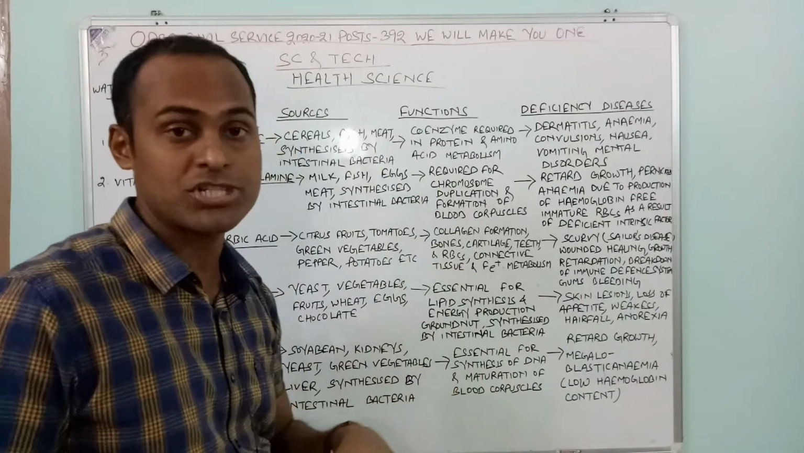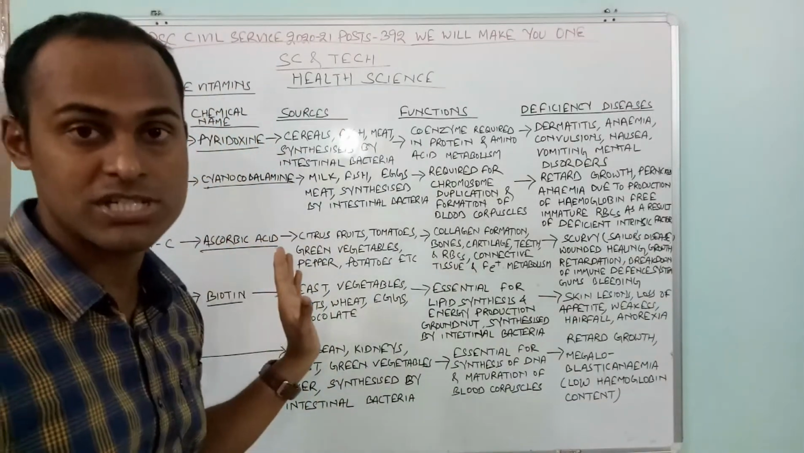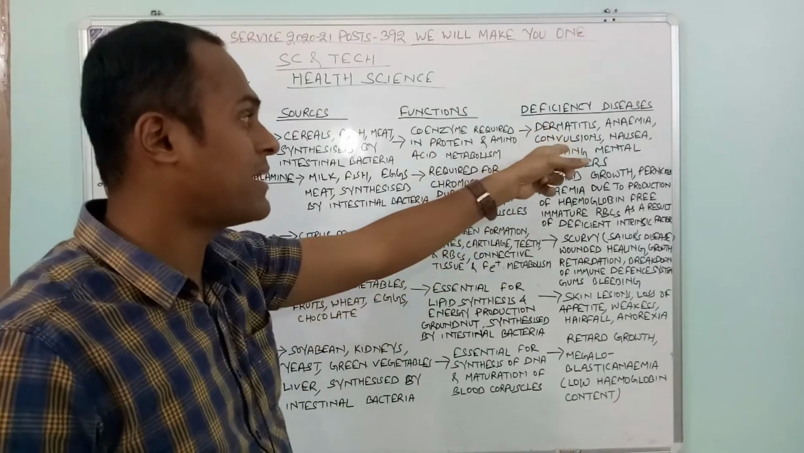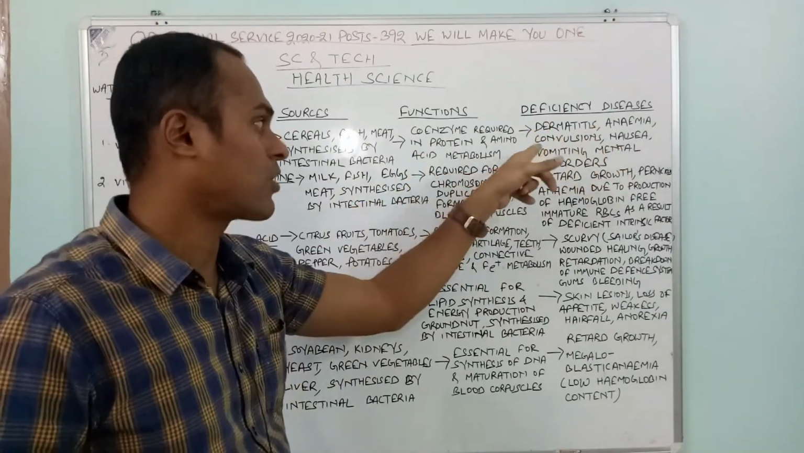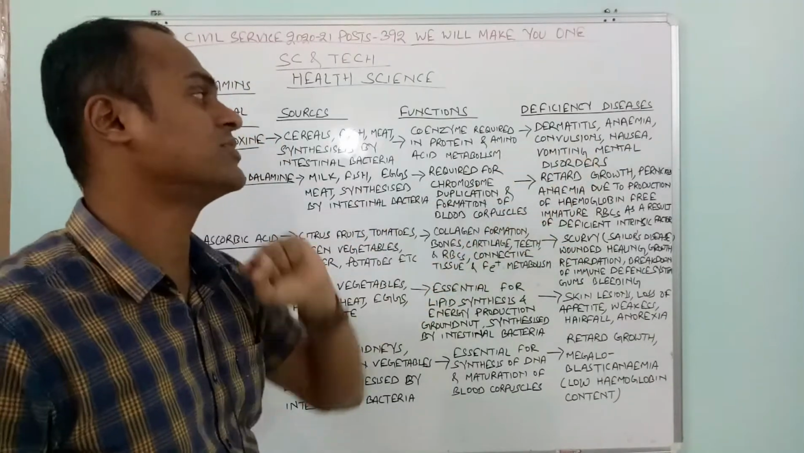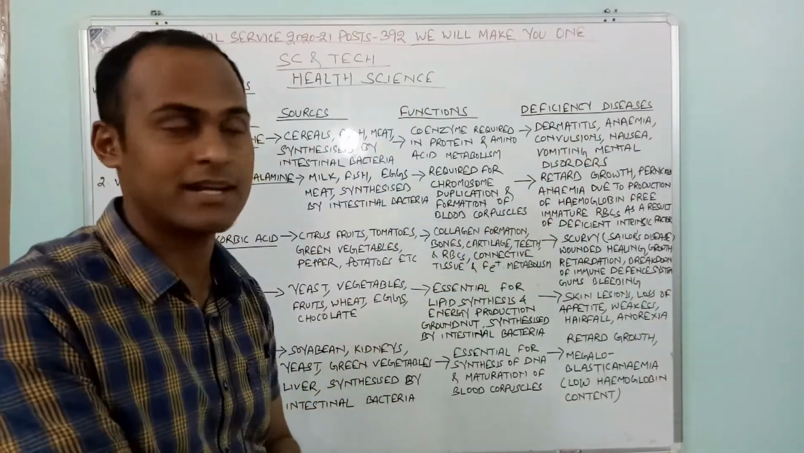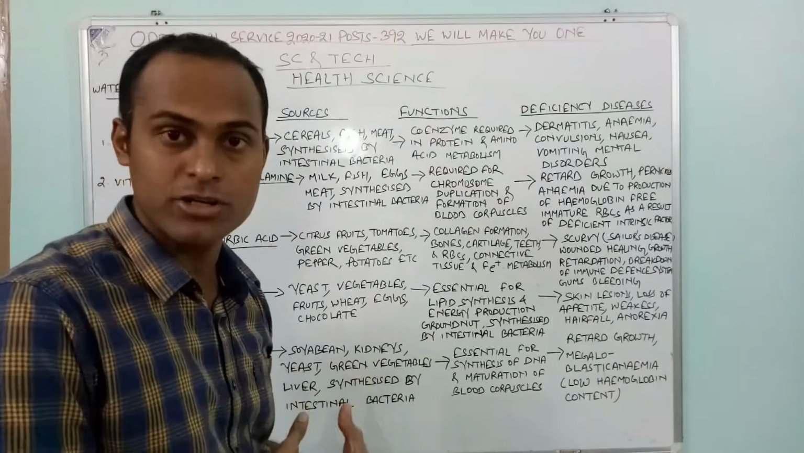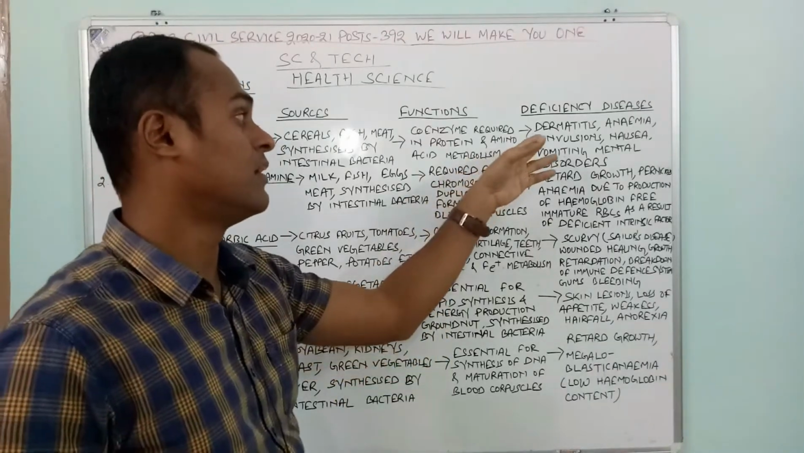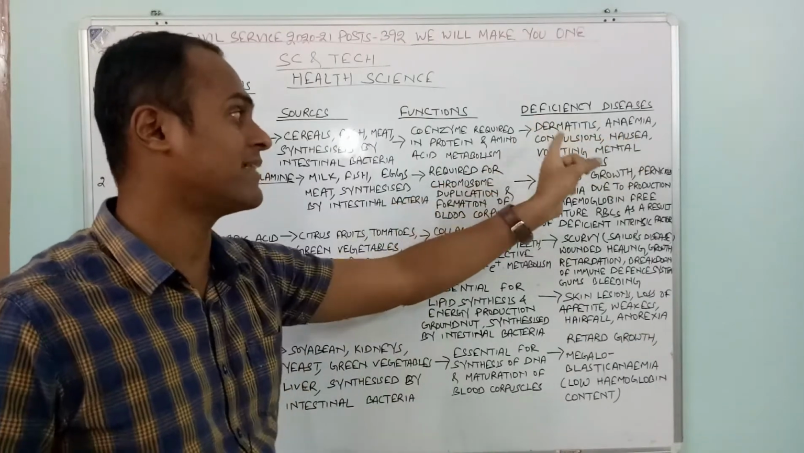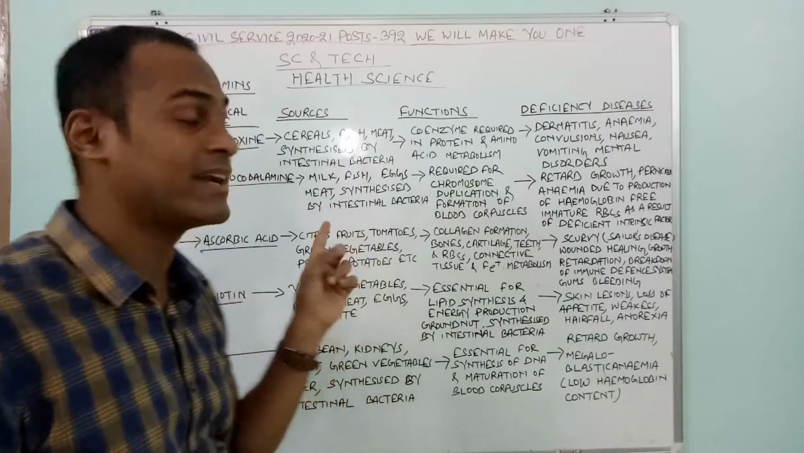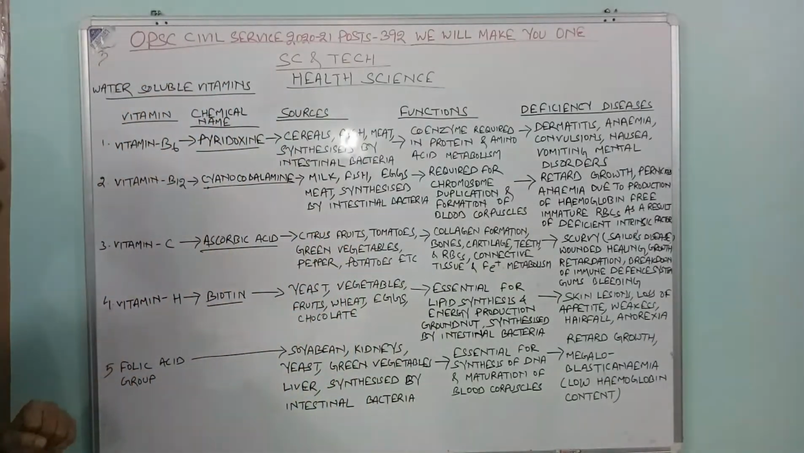Then what is the deficiency? If there is a deficiency of vitamin B6 in your body, then what will happen? Dermatitis, anemia, convulsions, then nausea, vomiting, mental disorders. Dermatitis is related to skin, anemia is related to your blood, then convulsions, nausea, vomiting and mental disorder. It is related to vitamin B6.